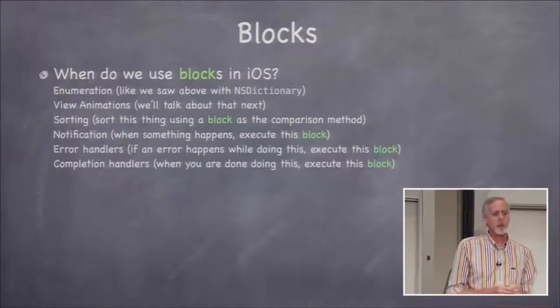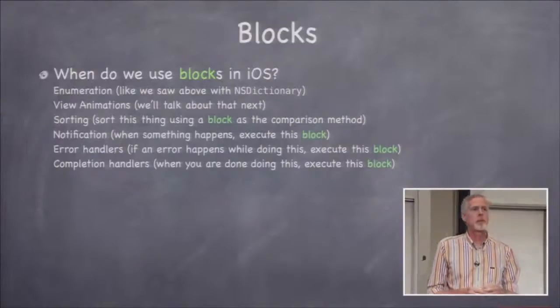Question? So you have a method defined in your class, and you want to use that function as a block. Is there any easy way to just refer to it, or do you have to write it as a block? Yeah, so the question is, if I had a method defined in my class and I want to use it as the contents of the block, just call self and that method inside the block. And then that will call it. That's a common thing to want to do, actually.